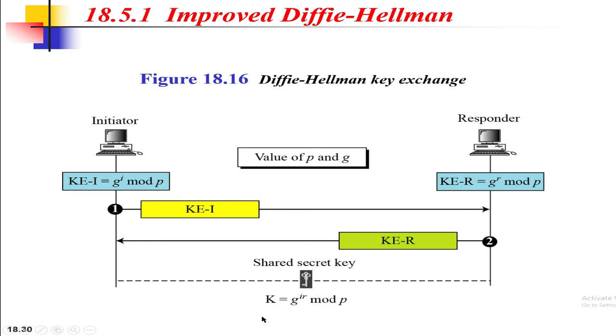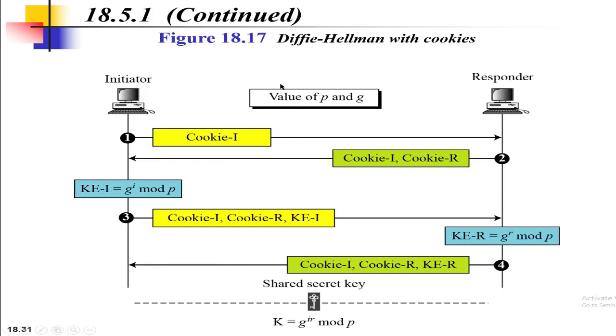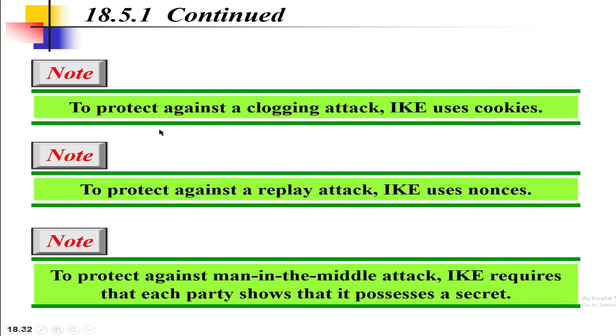But the original Diffie-Hellman protocol has some weaknesses that need to be eliminated before it is suitable as an internet key exchange protocol. Okay, so here, as you can see, Diffie-Hellman with cookies. To overcome the common weaknesses in the original Diffie-Hellman, like denial of service attack, replay attack, and man in the middle attack: to protect against clogging attack, which is a denial of service attack, IKE uses cookies.